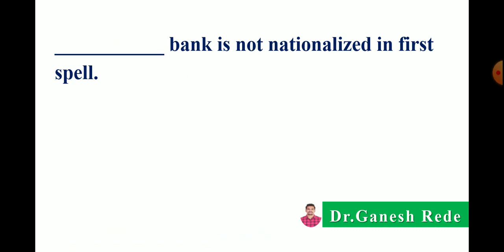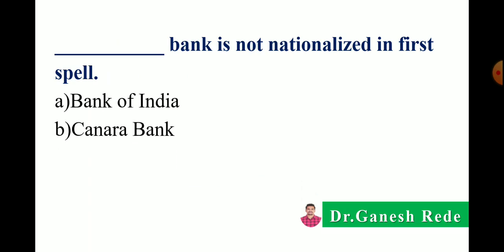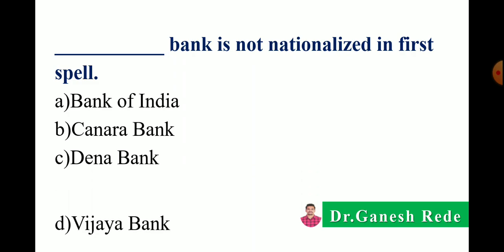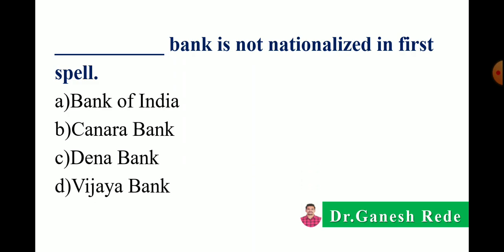Then next, dash bank is not nationalized in the first spell. So you have to remember which 14 banks were nationalized in the first spell. Options: Bank of India, Canara Bank, Dena Bank or Vijaya Bank. Correct answer is Vijaya Bank, which was not nationalized in the first spell. Vijaya Bank was nationalized in the second spell.